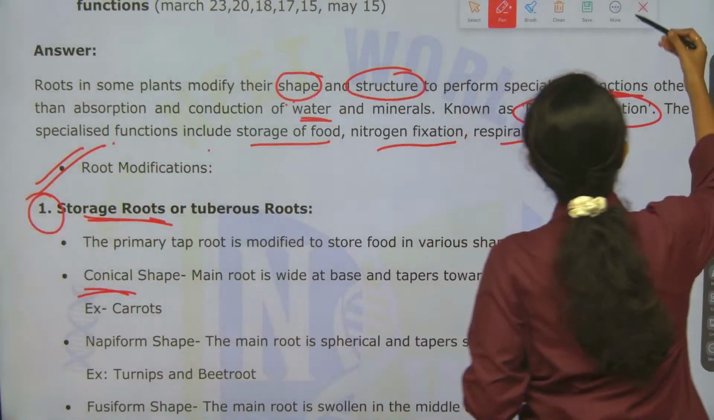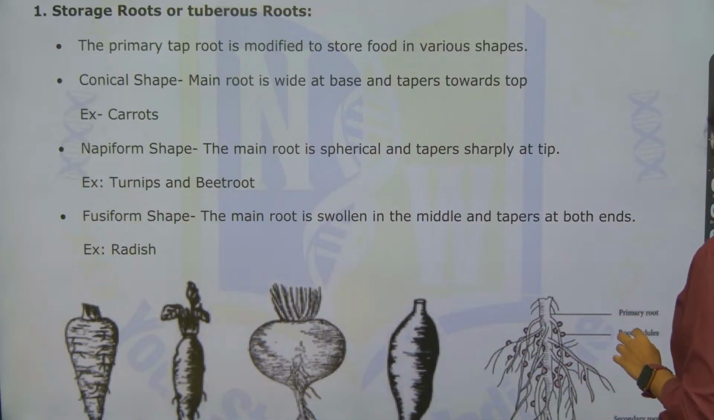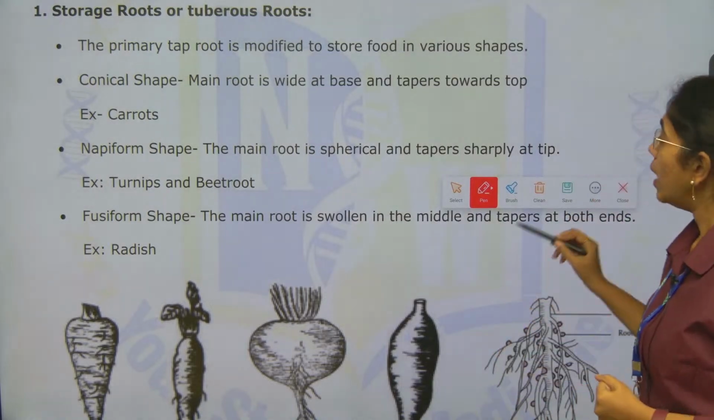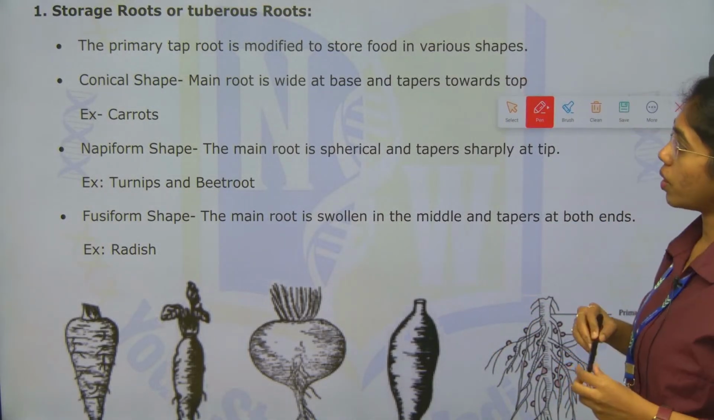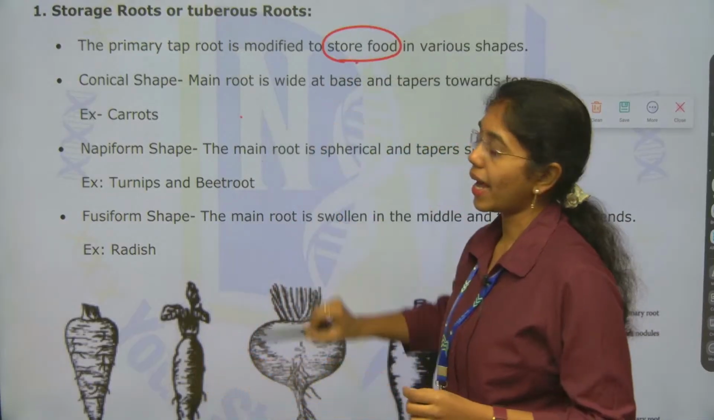Here you see the types of root modifications. First is the storage root, which is also known as tuberous roots, where roots modify to store food material. Here the primary taproot is modified to store food material in carrots.